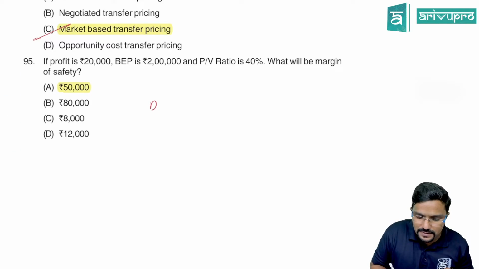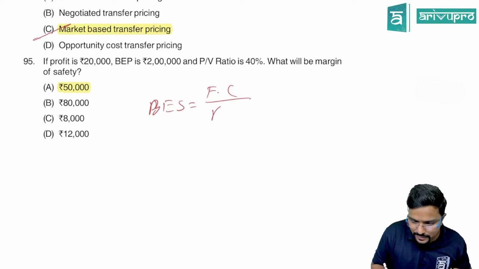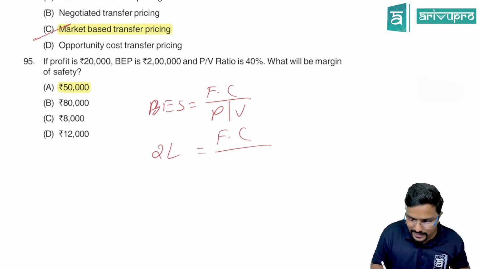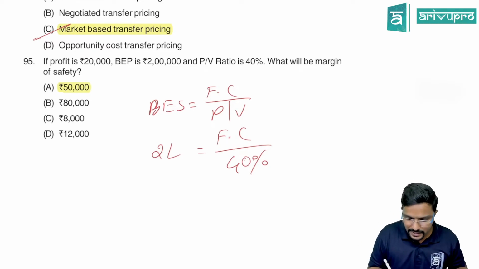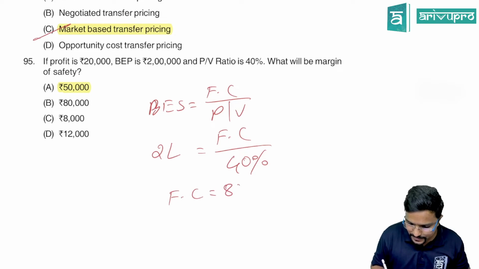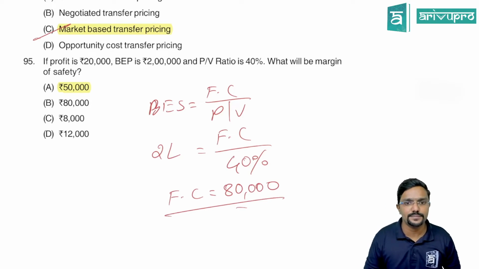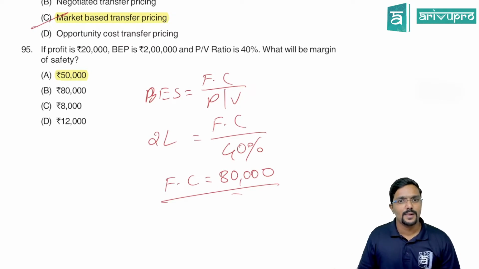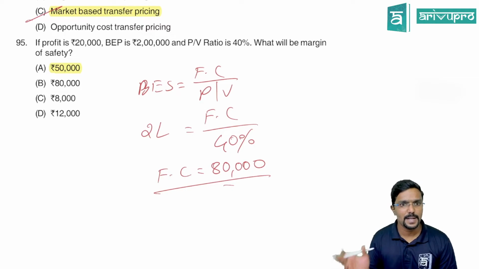Break-even sales is given, and the formula is fixed cost by PV ratio. So break-even sales is 2 lakh. Let us calculate fixed cost now. So do 2 lakh into 40%, which is 80,000. So fixed cost would be 80,000. Next, what they have asked is margin of safety. Fixed cost is 80,000.